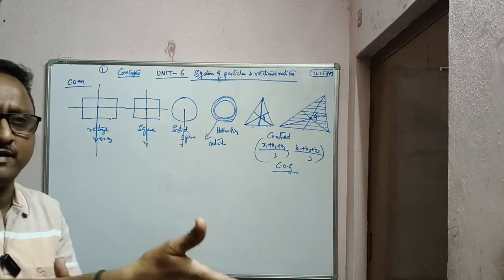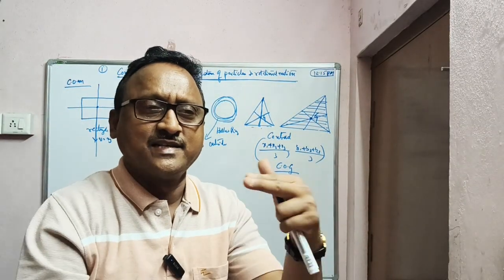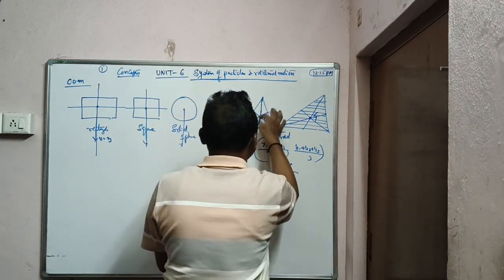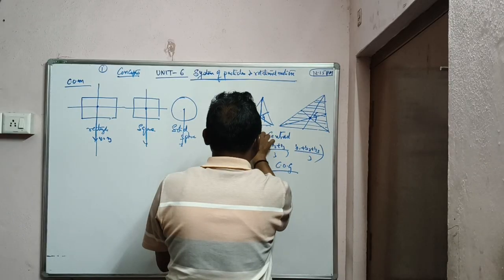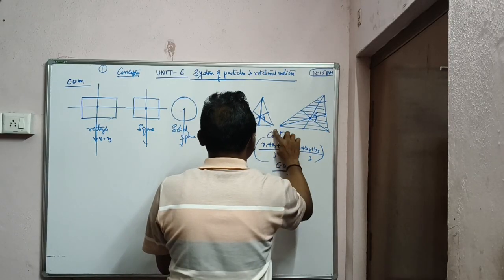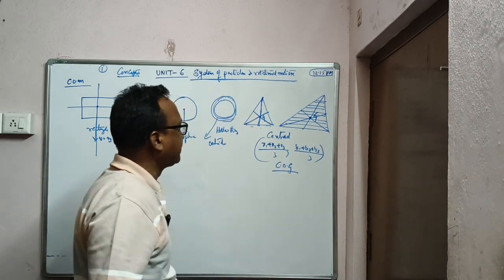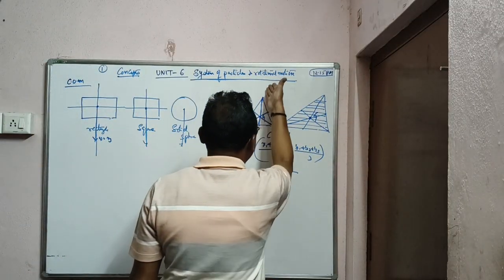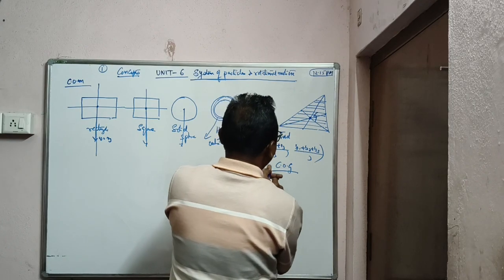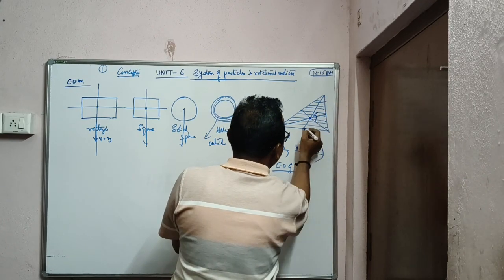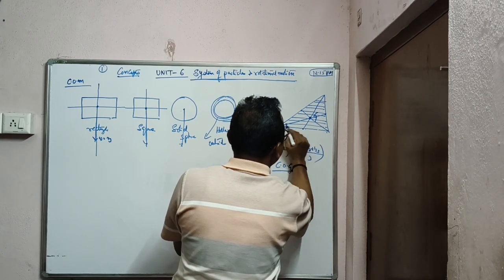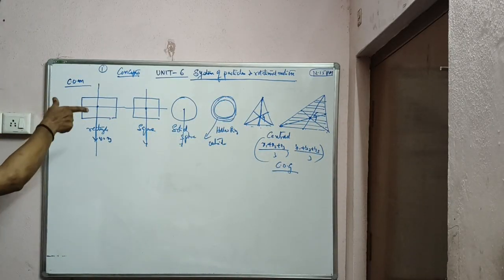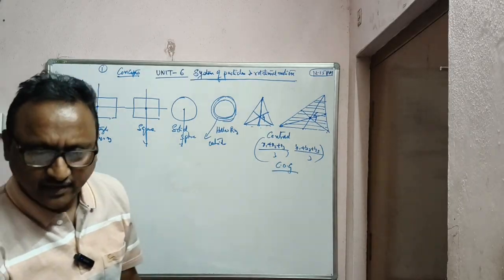In mathematics it is called the centroid, in physics the center of gravity. Centroid means you can see the medians meeting at a point. Look, in the triangle one median separates it into two parts, another median meets at that point G. Not altitude, altitude means perpendicular. A median means separating into two equal parts. Look, this is separating into two equal parts. Okay? So like this you can find the center of mass.